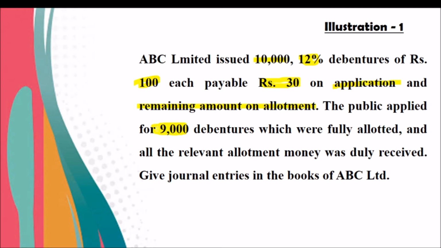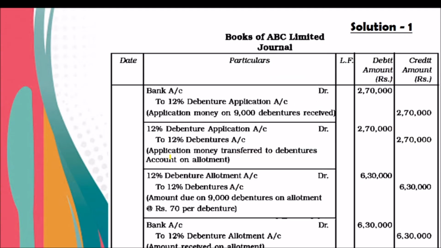That is a case of under subscription. They invited for 10,000, but the public applied for only 9,000 debentures. So the entries will be: Bank account debtor to 12% debenture application account, 2,70,000. And when we transfer that amount to capital, 12% debenture application account debtor to 12% debentures account, 2,70,000.